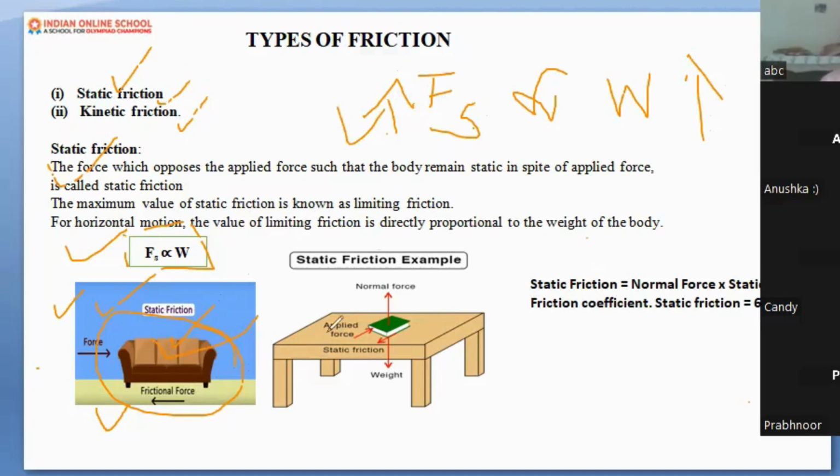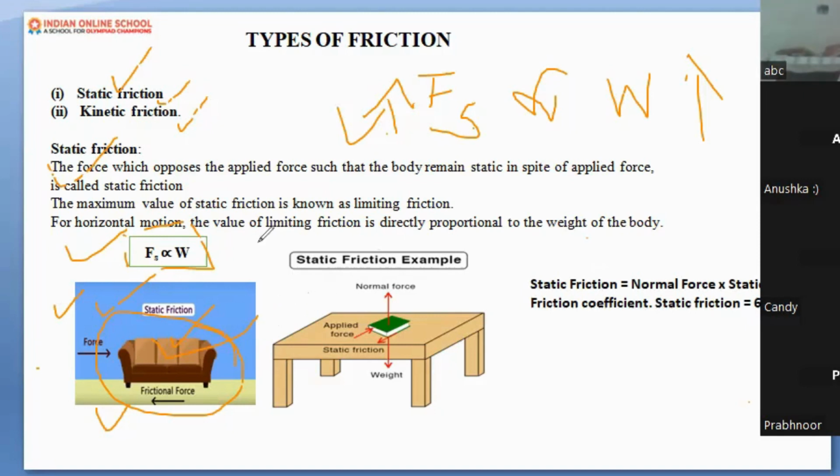Yes, please show me the thumb if you understood the static friction properly. Can you explain one second? I'm a little confused in this one. Yes, beta, come again. Can you explain the static friction again? I'm a little confused in this.